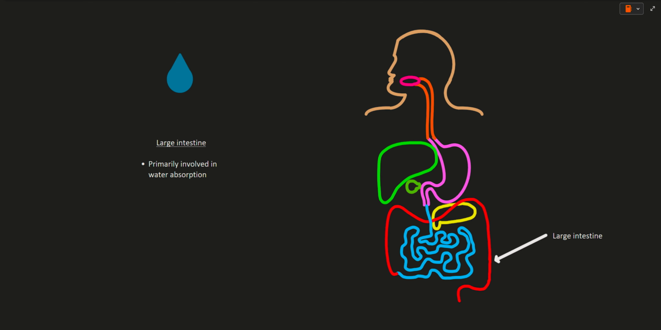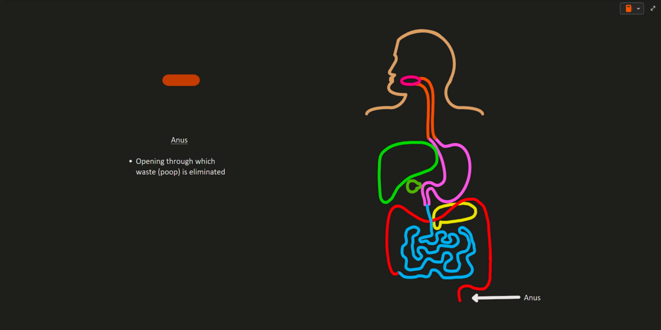involved in water absorption. Although the large intestine is shorter than the small intestine in terms of length, it is wider in size, hence the name large intestine. Lastly, waste is expelled by the anus. Anything that was not absorbed by the body is eliminated.